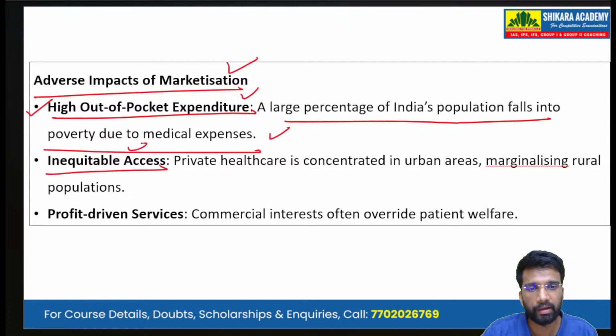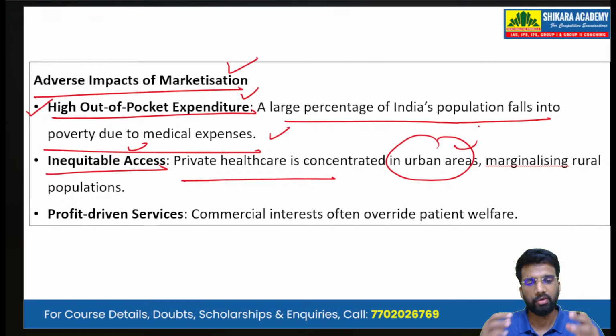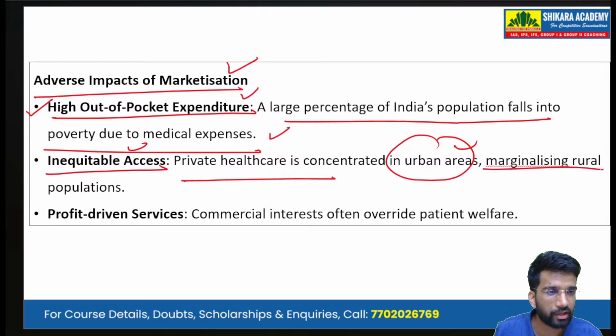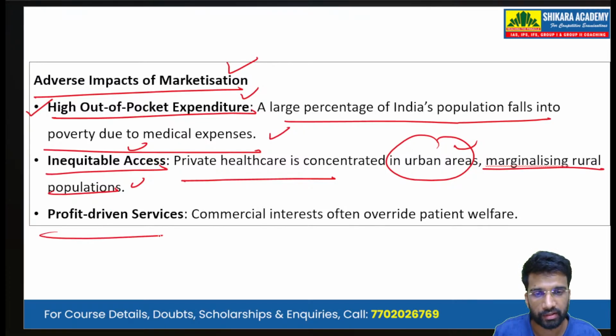Then there is inequitable access. The private healthcare is concentrated mainly in the urban area. So the private players, the big corporate private hospitals, are located in the urban centers, especially in the metro cities, and it marginalizes the rural population because they have to travel a lot in order to reach the cities.